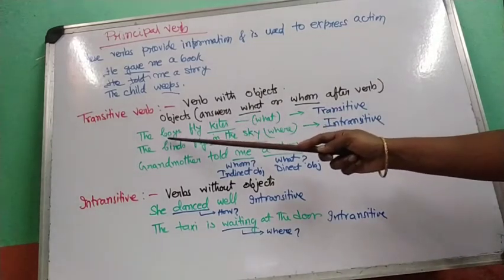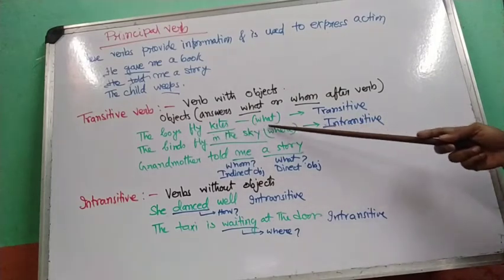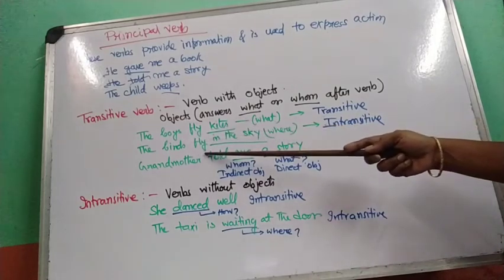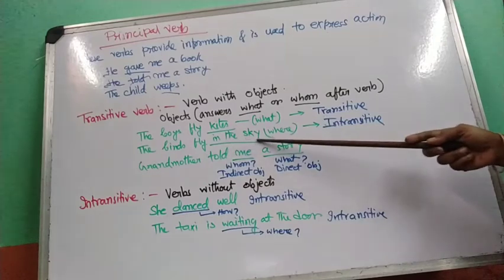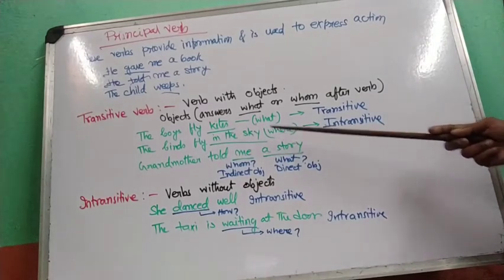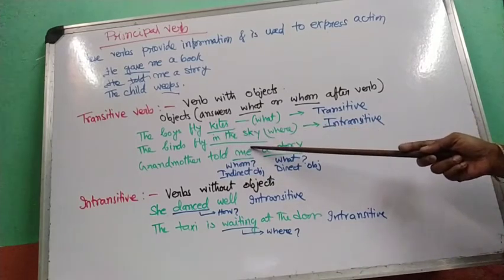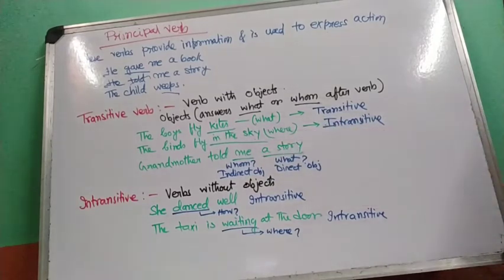Like if I say the boys fly kites, boys fly what? Kites. But see in the next sentence, the birds fly in the sky. The birds fly, we are getting answer to the question where. So in this case, in the sky is not the object. Object is only if we get answer to the question what or whom.